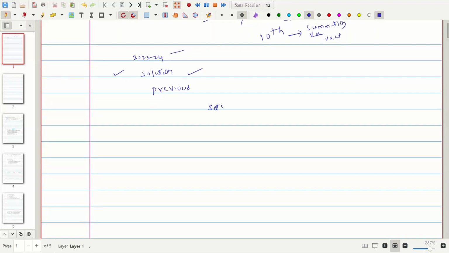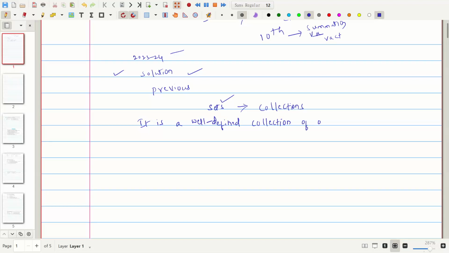As the name itself suggests, a set is nothing but a collection. But we define sets mathematically as a well defined collection of objects.